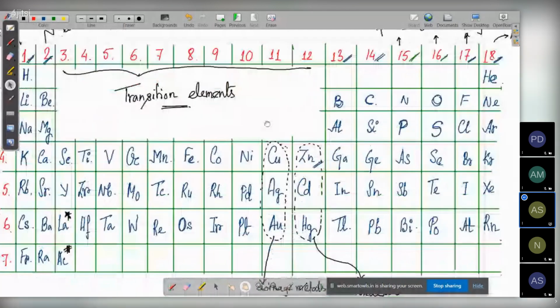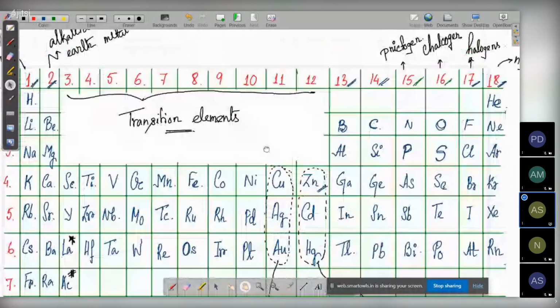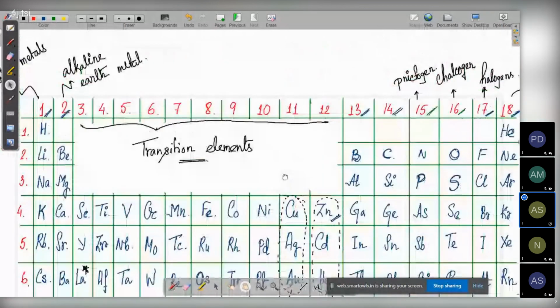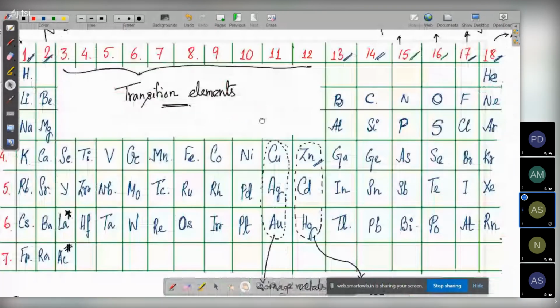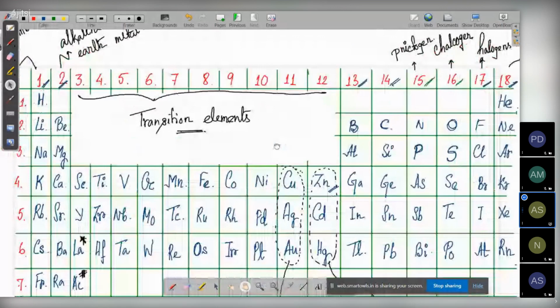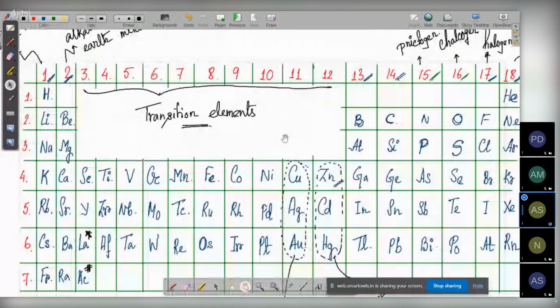That's nice. So I won't be proceeding anymore today. I'll be stopping here. On Sunday we are going to see more about this periodic table. Today we just wrote the periodic table, but on Sunday we'll be understanding the theories. What do you mean by S block element, P block element? All those things will be discussed in your Sunday class.